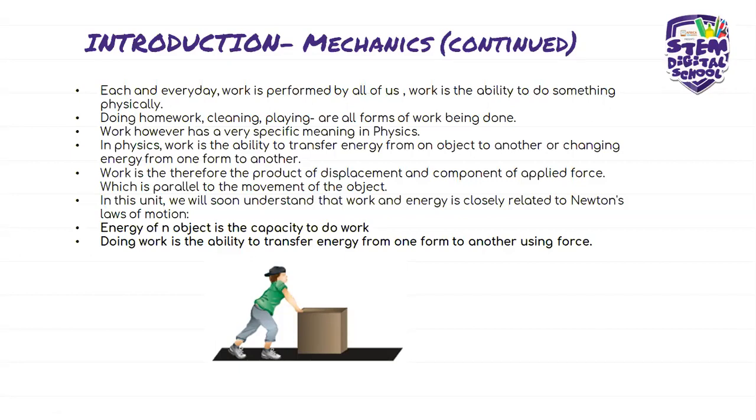Okay. So energy of an object is the capacity to do work. And doing work is the ability to transfer energy from one form to another using a force. Okay. So I think throughout this chapter, every now and then, the definitions are going to keep coming up.